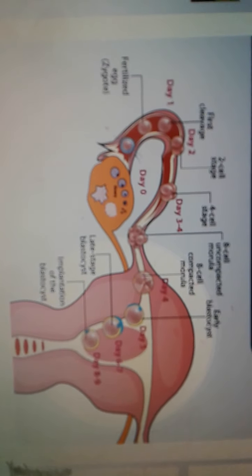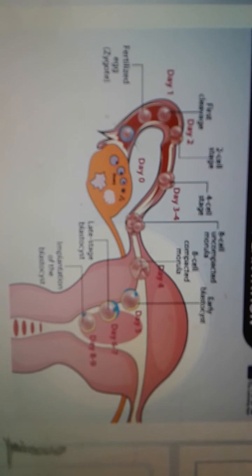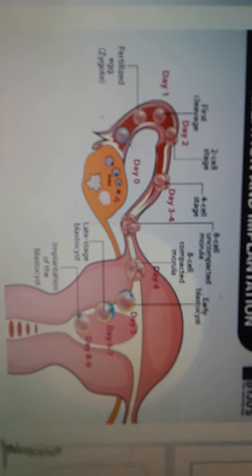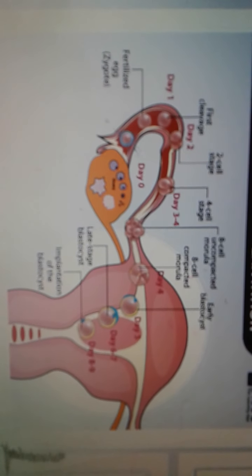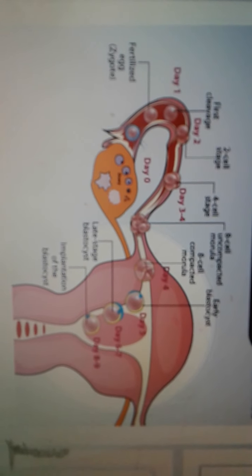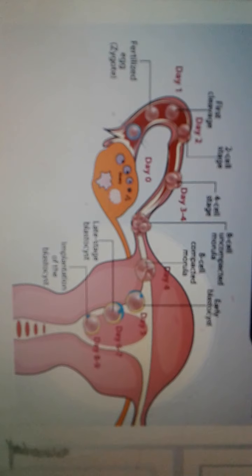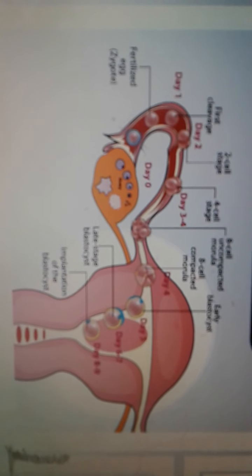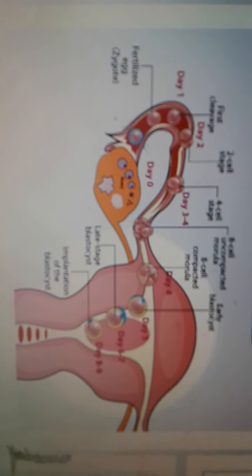So first of all, we will know about the development. What is development? As we know that after fertilization, zygote is formed, and zygote is a single-celled structure, and by the process of cleavage or systematic division, a single cell zygote is converted into a multicellular form. The whole process is called development.